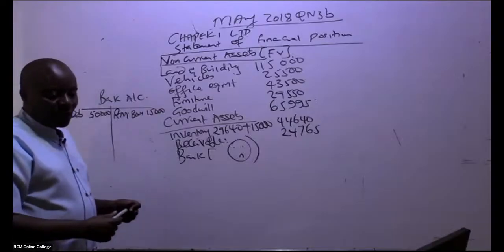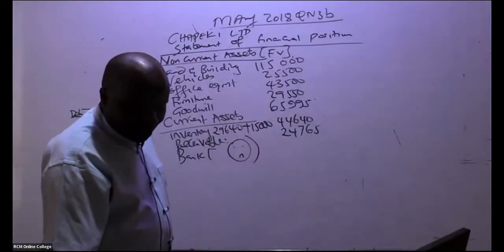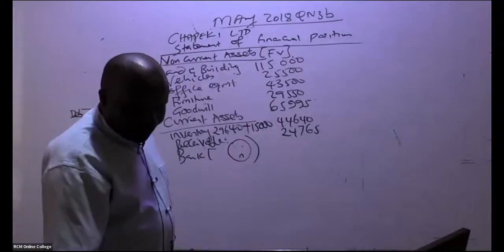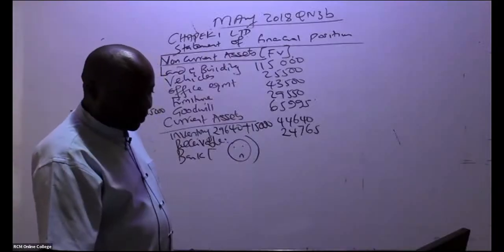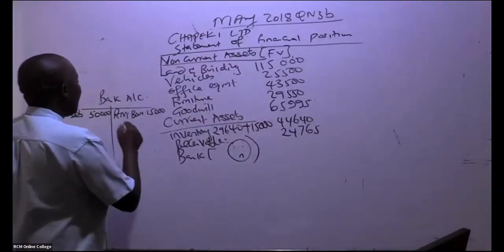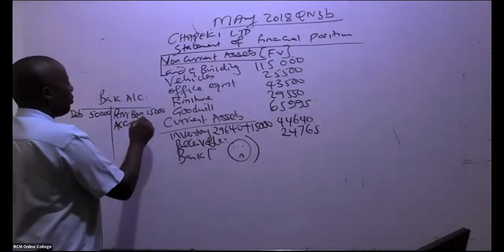And there is something else that we did with this money. You can see here, accrued expenses were settled in full. Is there somebody who is able to see our accrued expenses? Accrued expenses were 4,000.